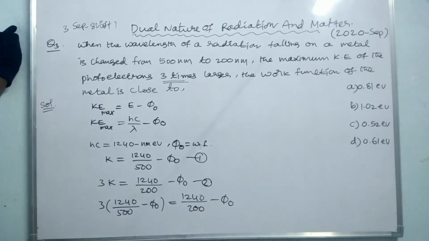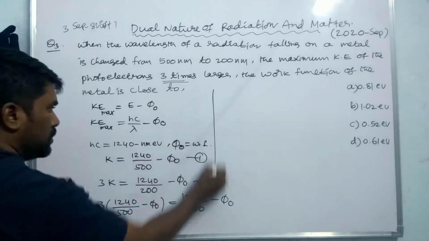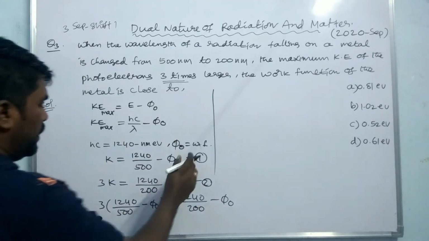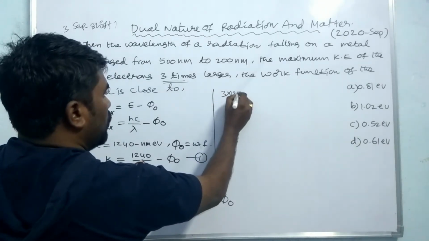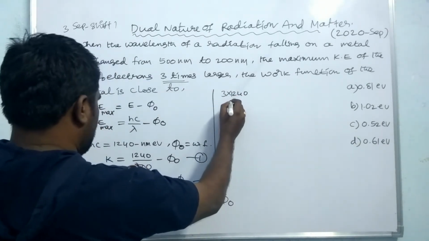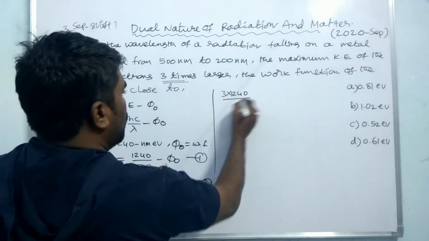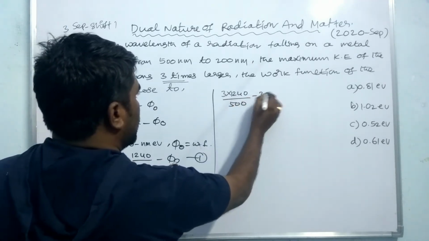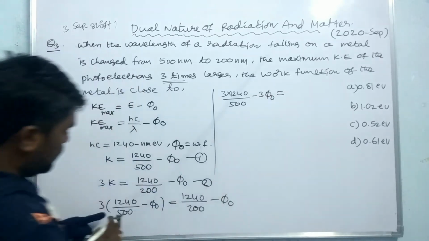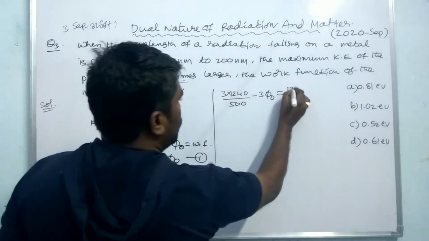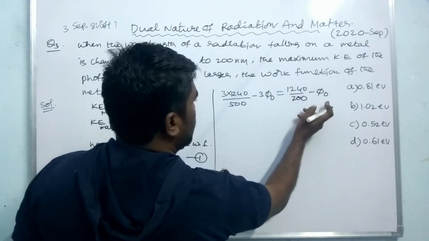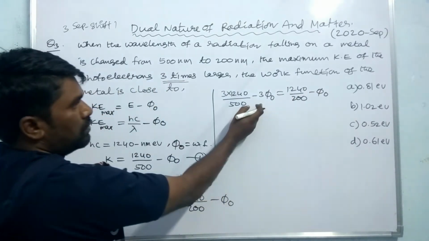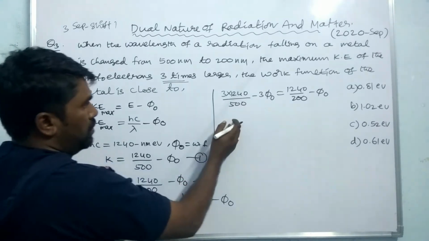Just simplify these two equations. You can write 3 into 1240 by 500 minus 3 phi naught is equal to 1240 by 200 minus phi naught. Moving terms, this gives minus 4 phi naught here. Okay.